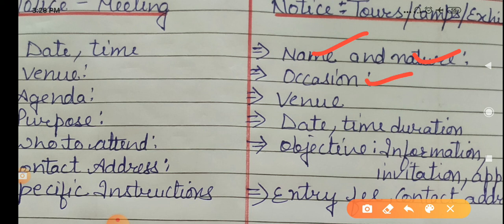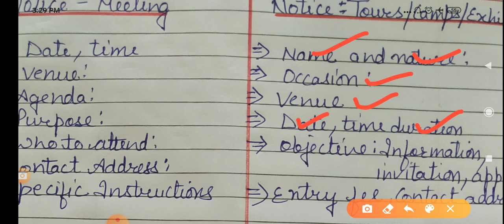If there is any specific occasion, you can mention. Okay, venue, where exhibition is, camp is, and where you have to take the tour, so you will mention that also. Time, your date and time duration. Okay, like for how many days, if there is any tour, for how many days, camp for how many days, exhibition for how many hours. So you can give these information in your notice of tour, camp and exhibition.